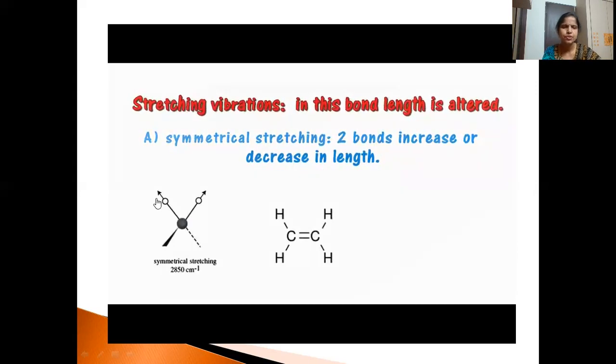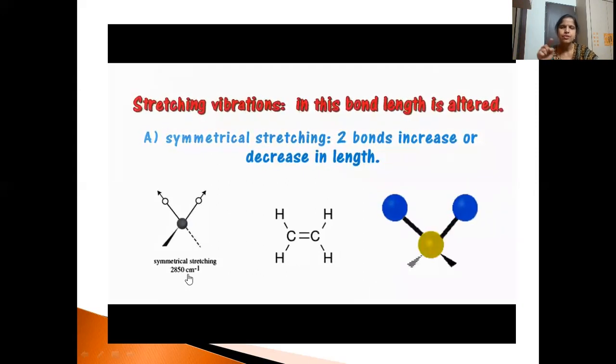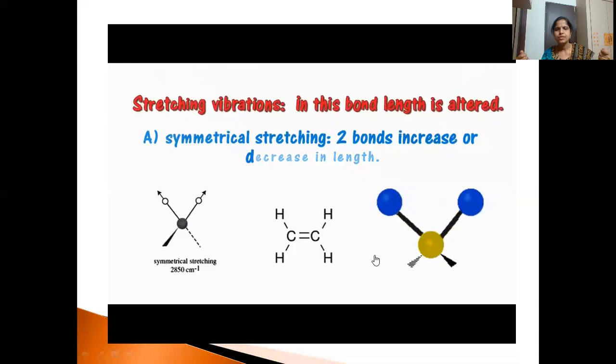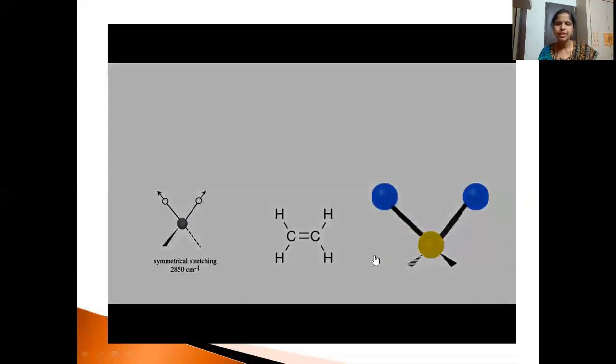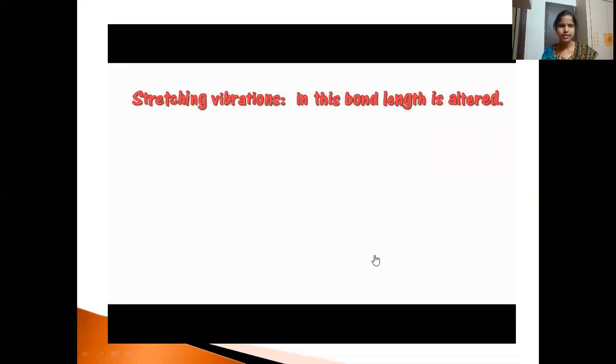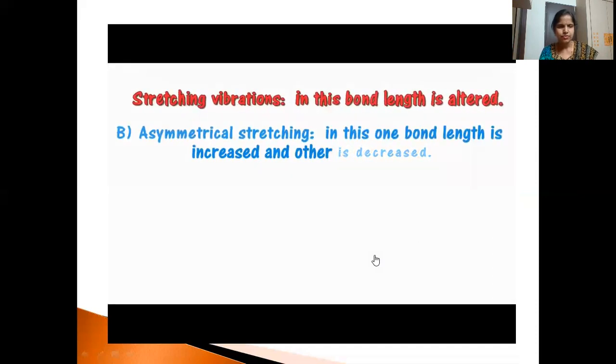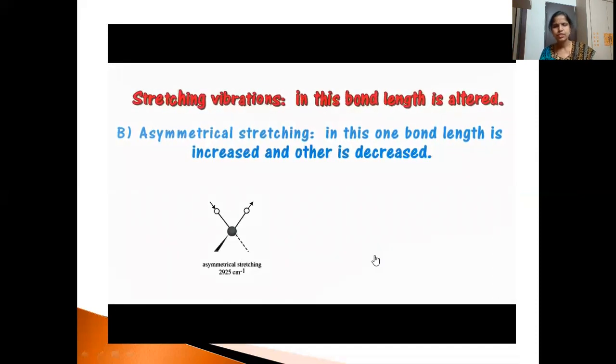This is an example of ethylene. Symmetrical stretching was found to be at 2850 cm⁻¹. This is the vibrational frequency where the band will appear. Here you can see clearly how the blue balls are moving away from the central atom or coming towards it. The bond length increases or it may decrease. Then the other stretching vibration is asymmetric stretching, in which one bond length is increased and the other is decreased.